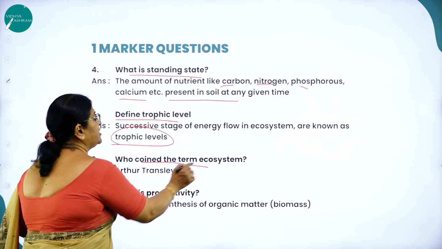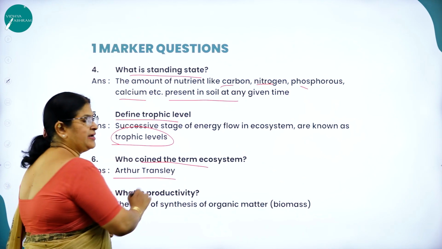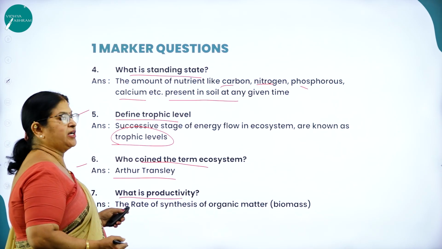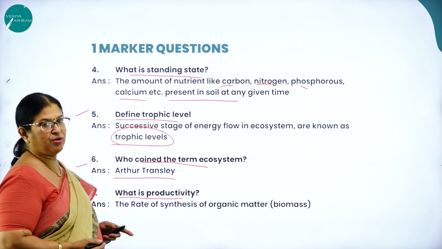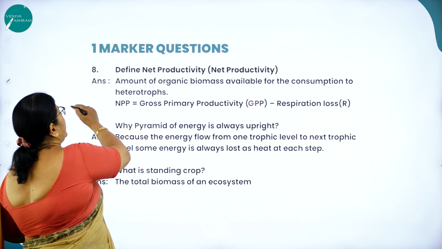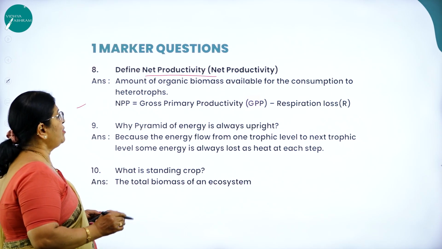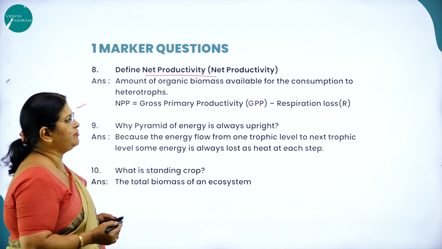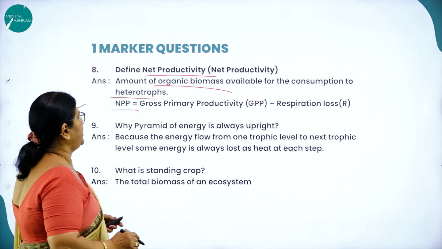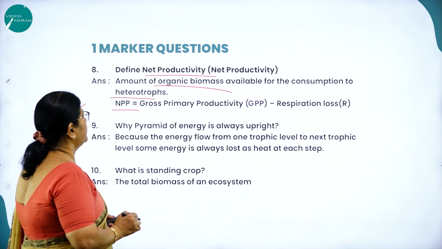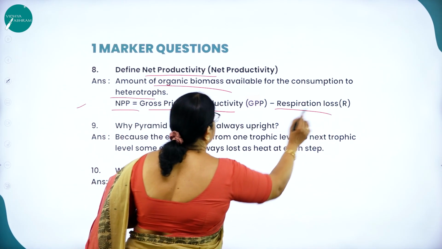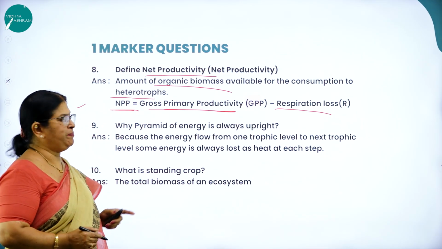Next, who coined the term ecosystem? It was Arthur Tansley. Then, what is productivity? Already I explained. What is productivity? The rate of synthesis of organic matter or biomass is called as what? Productivity. Next, define net productivity. Amount of organic biomass available for the consumption to heterotrophs is called net primary productivity. It is called NPP, that is NPP is equal to gross primary productivity minus respiration loss. How do we get NPP?